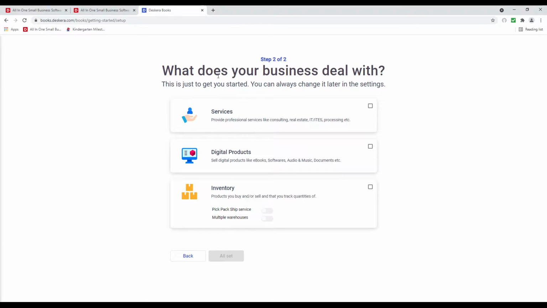Inside here it asks, what does your business deal with? Does it provide services, digital products, or does it have inventory? So for our cafe and restaurant, we're going to click the checkbox for inventory. Next, we're going to activate multiple warehouses. The reason for this is that your cafe or restaurant may have multiple locations, and you may want to keep track of the inventory levels for each location. We're also going to enable pick, pack, ship because maybe you are also sending out food to customers as well. After that, we can click All Set.